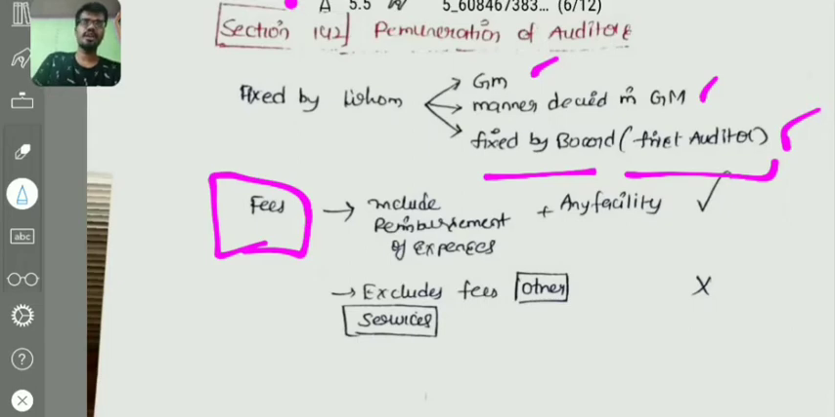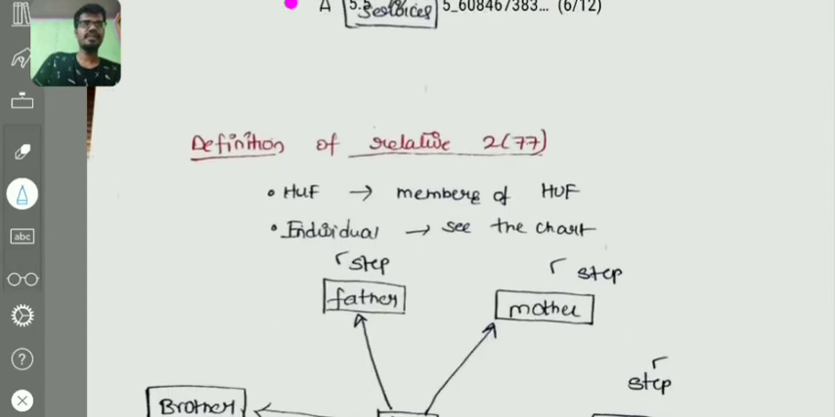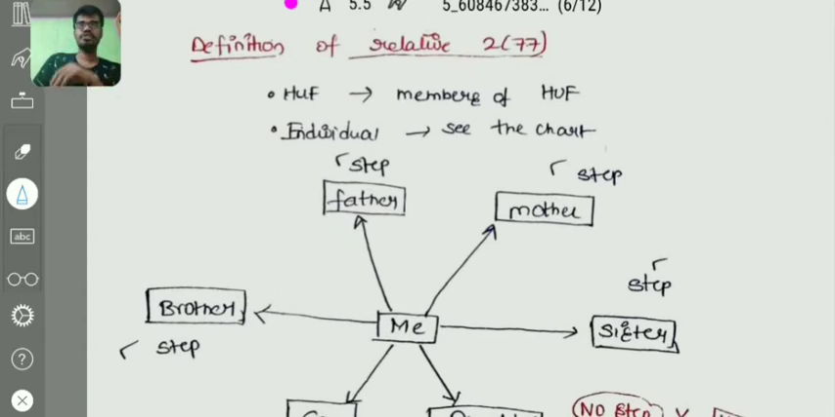And coming to the fees, reimbursement of expenses shall be included, plus any facility provided for the service is also included. The only thing excluded is fees paid for services other than those of the statutory auditor; that fee shall not be included in the auditor's remuneration. And coming to our definition, we have discussed disqualification in 141 subsection 3. In that, the word relative is used in classes D and E two or three times. We'll see the relative definition.